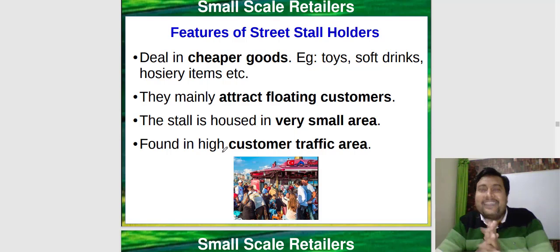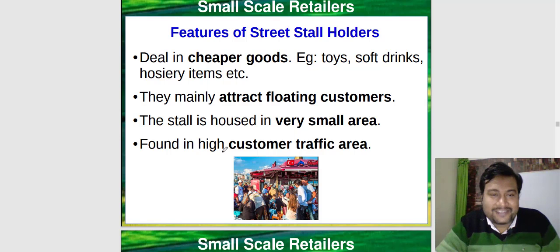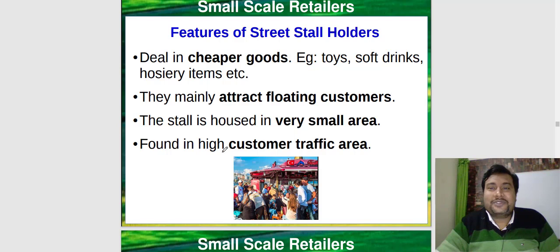This is how they mainly attract customers. But generally now the street stall holders also fix their prices, especially for food items, where you cannot say okay, 10 rupees for 6 golgappa, I will take 8, the deal will be finalized at 7. It will not be like that.